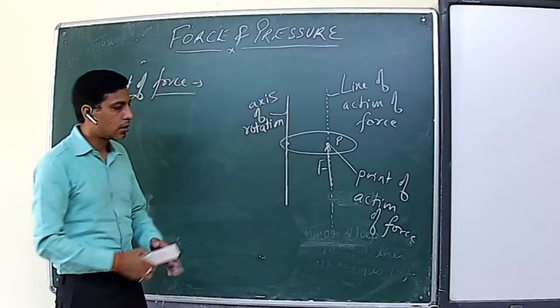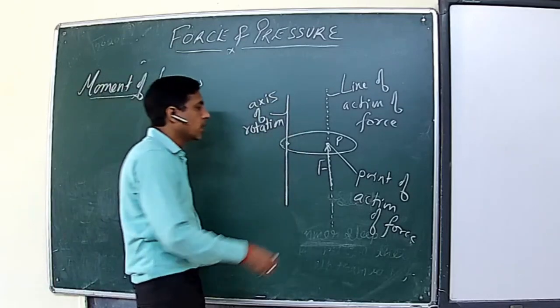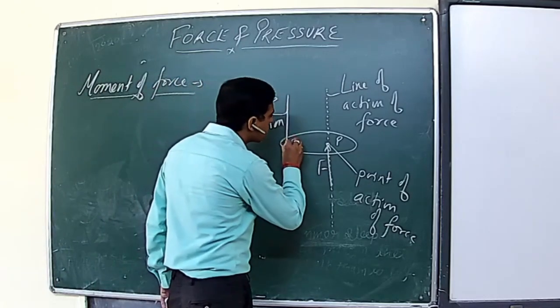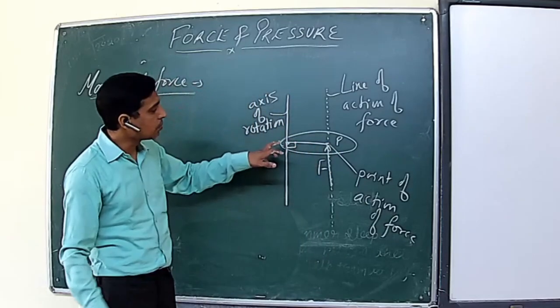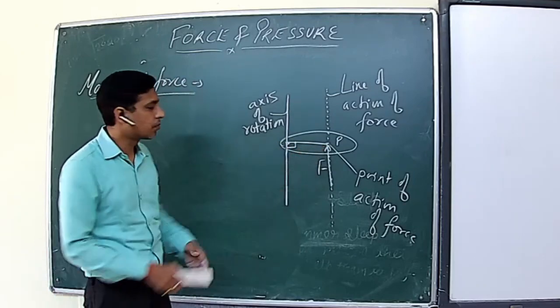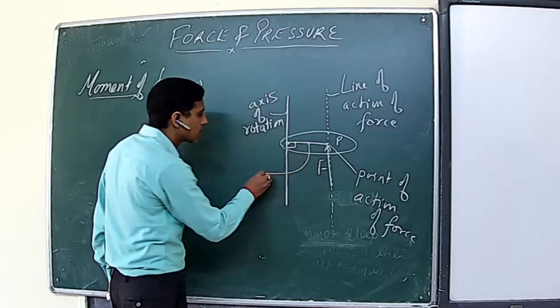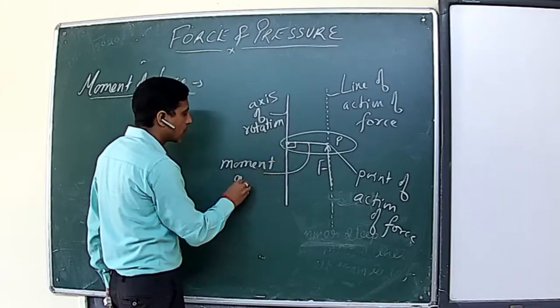The line about which this body is going to rotate is called axis of rotation, and the perpendicular distance between the axis of rotation and the line of action of force is called moment arm.